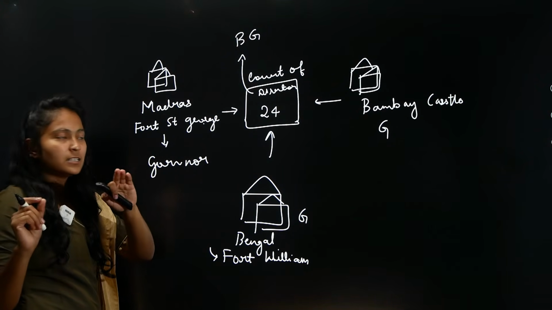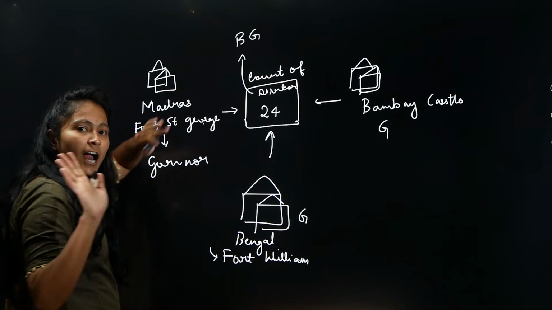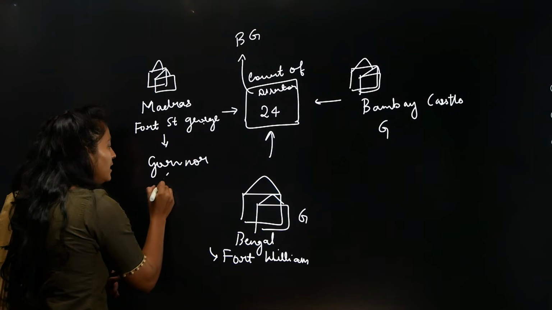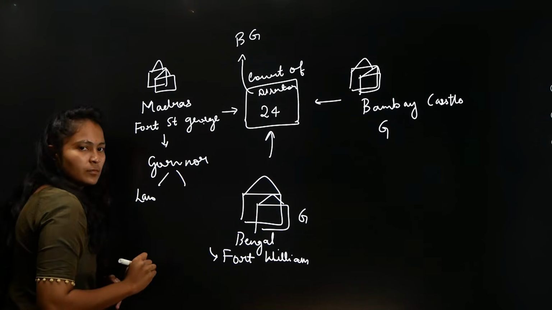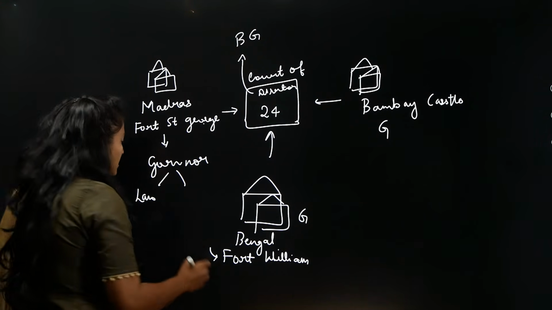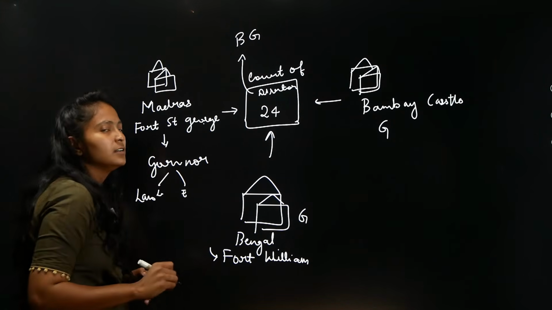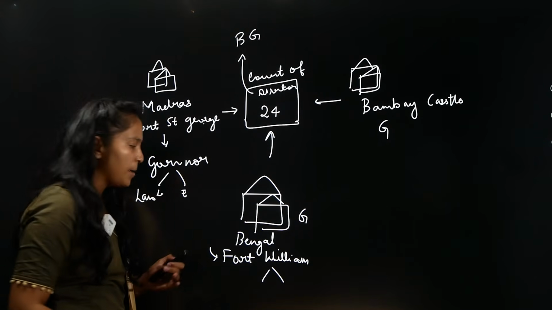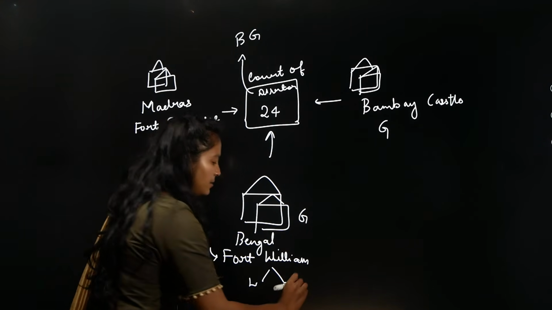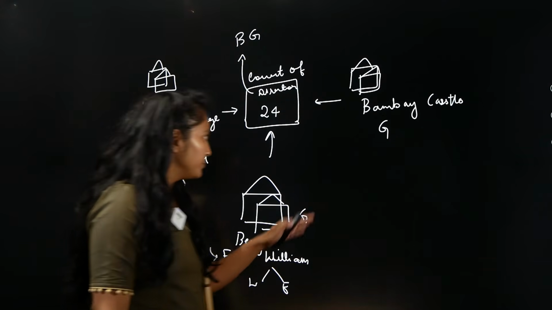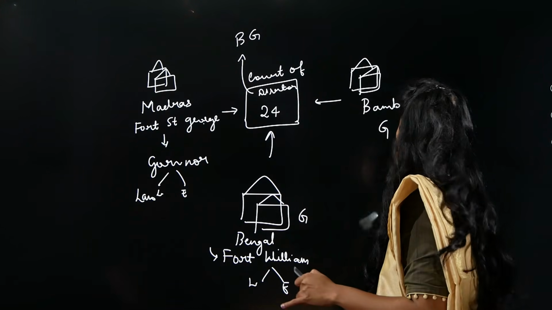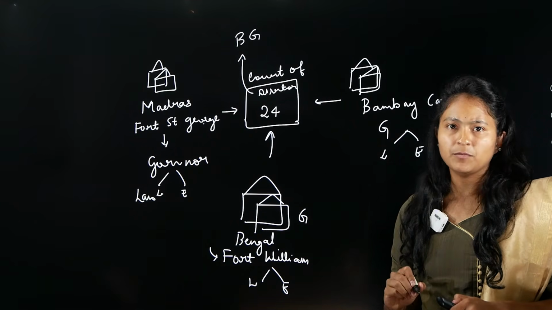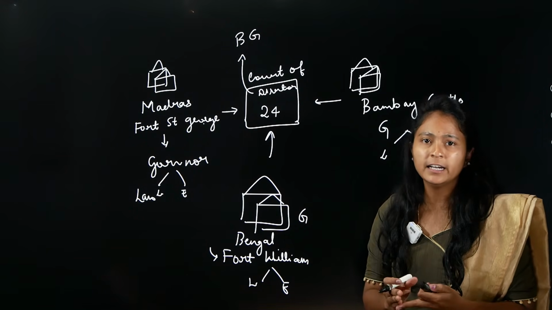Now listen, please understand here, the governor of Madras had powers. What are the powers that he had? That he can make laws. He can also make sure that the laws are implemented. That is nothing but the legislative powers and the executive powers. Similarly, Bengal also had two powers, legislative powers and executive powers. And similarly, the governor of Bombay also had the same, legislative powers and executive powers.